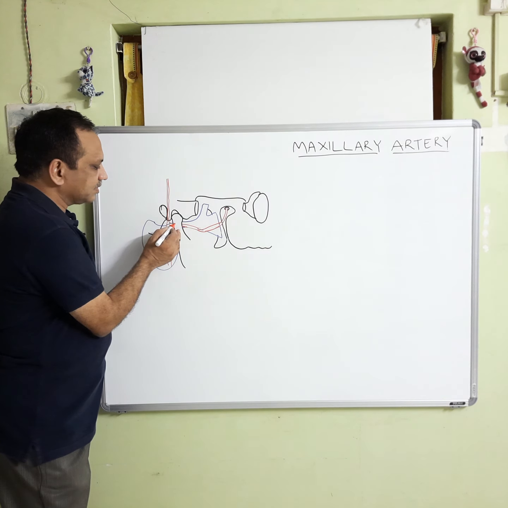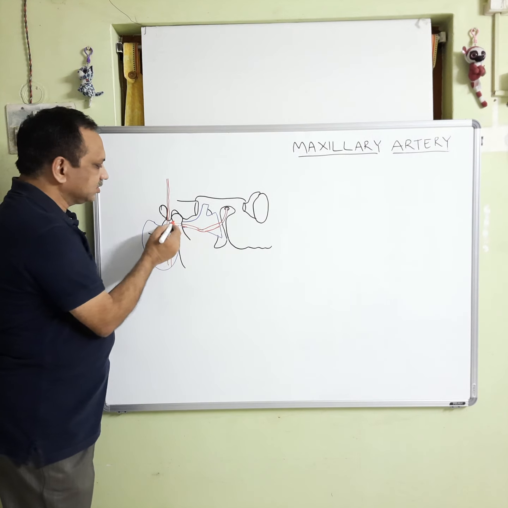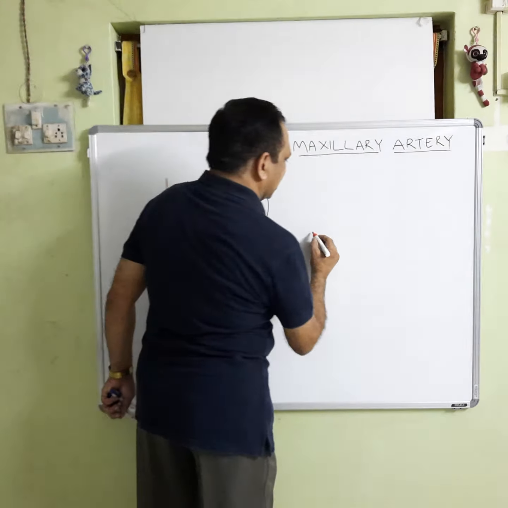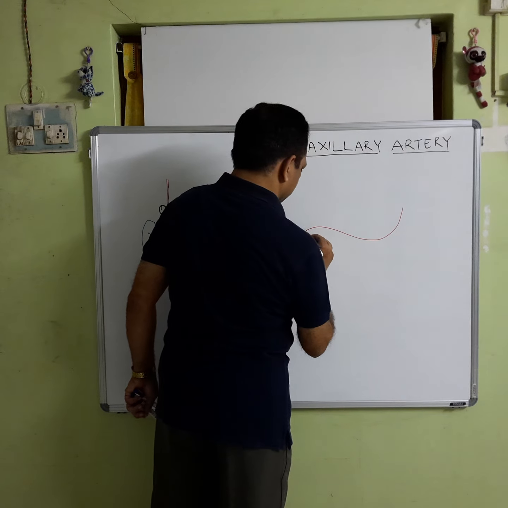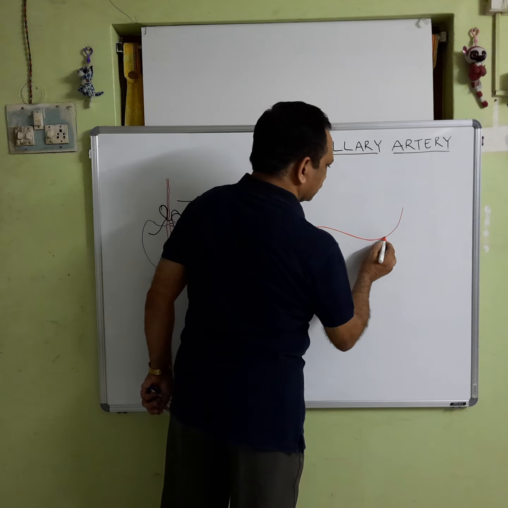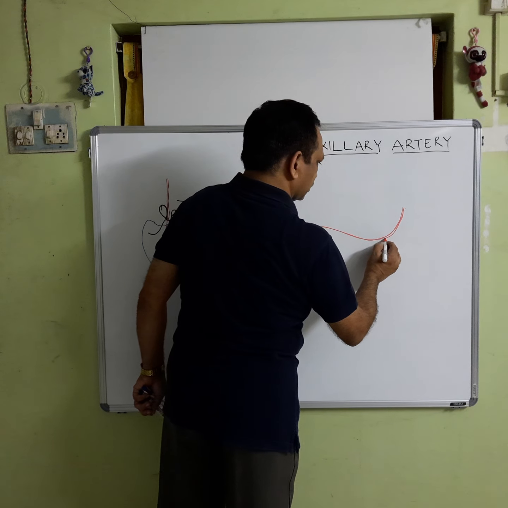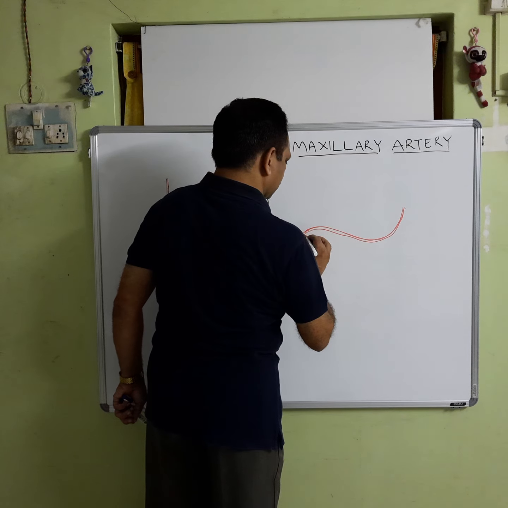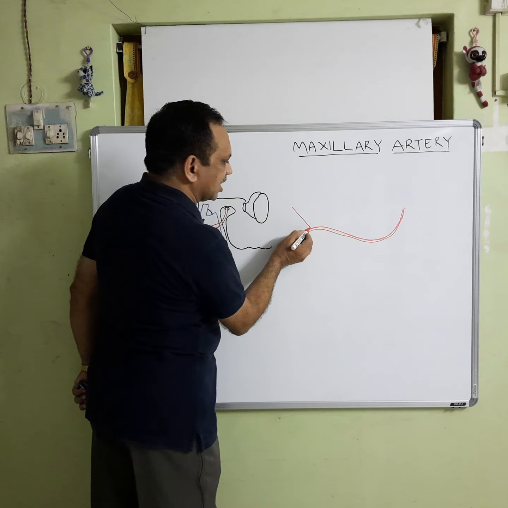It emerges from the artery medial to the mandible and goes up.